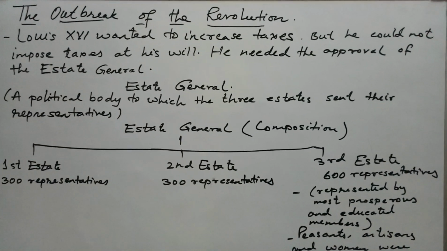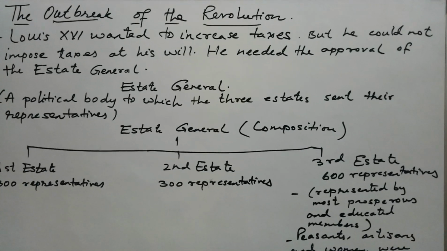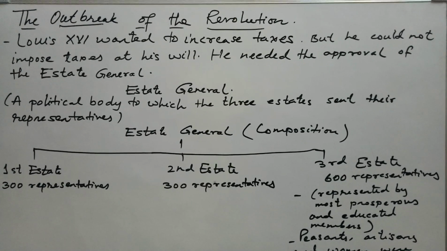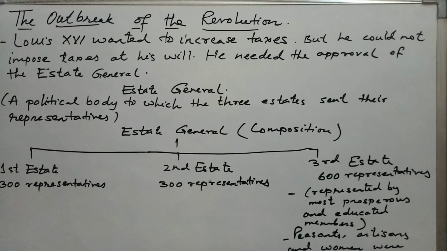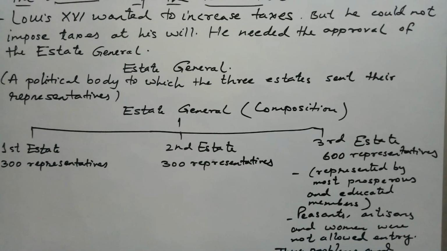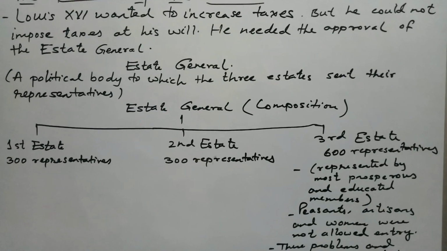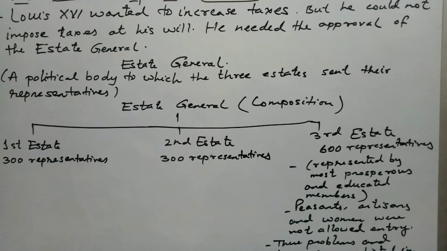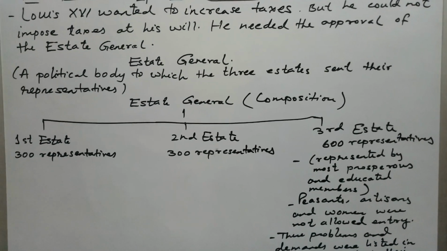Louis XVI wanted to increase taxes, but he cannot do it on his own. He had to take the permission of the States General. Now, the States General was a political body to which the three states sent their representatives.